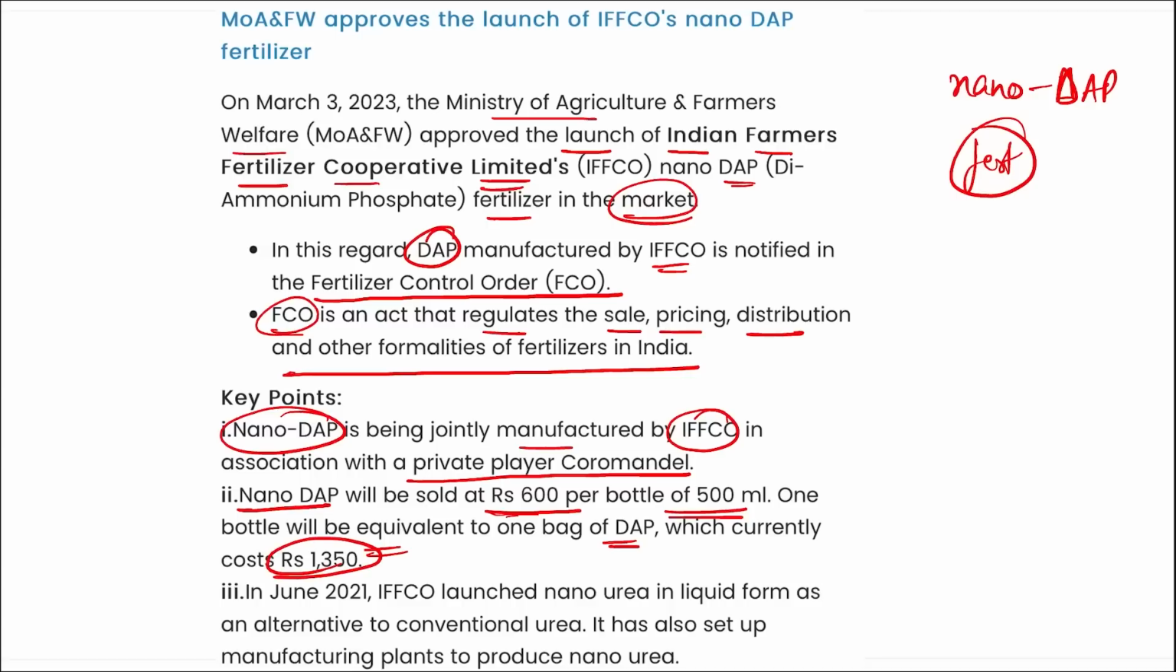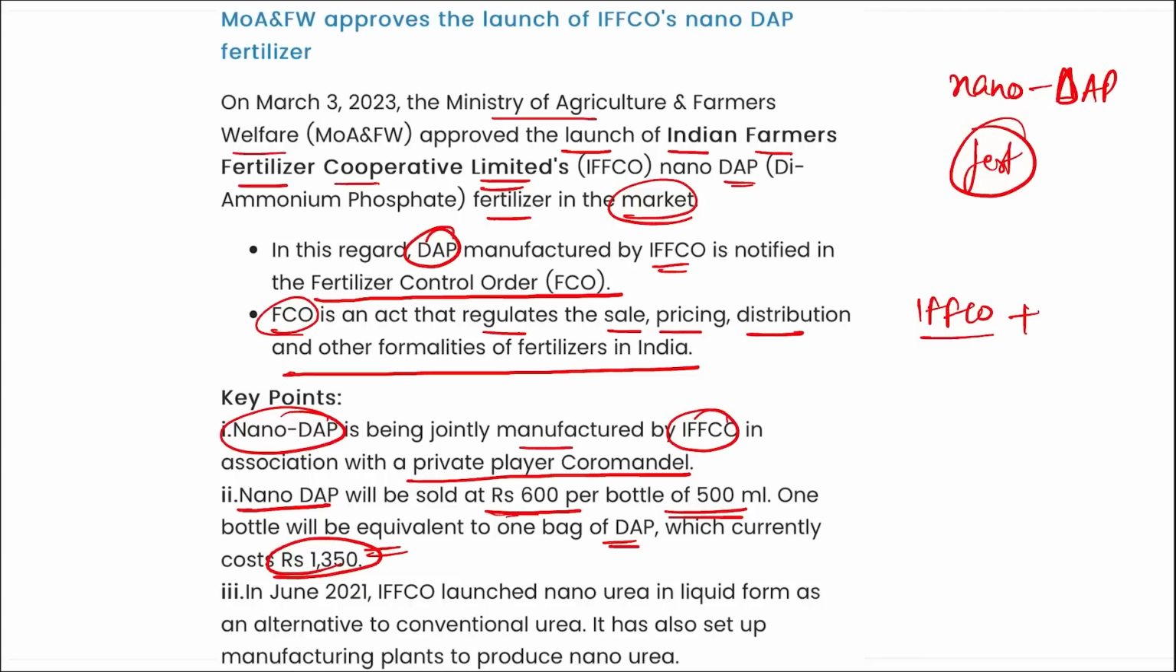So we can say that one bag or one bottle of this fertilizer, that is of 500 ml, will be equal to one bag of DAP that was sold for 1350 rupees. All right, and who is developing this? It is being developed by IFFCO in cooperation with another private player, Coromandel.